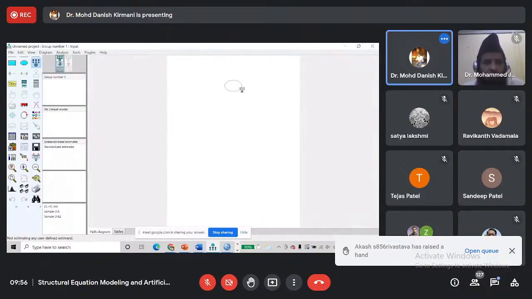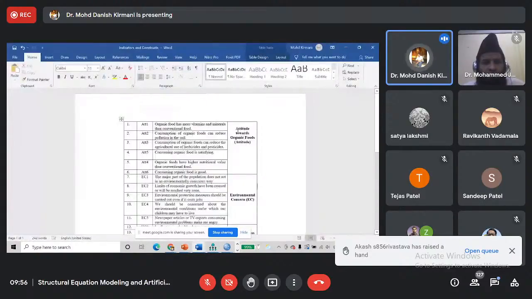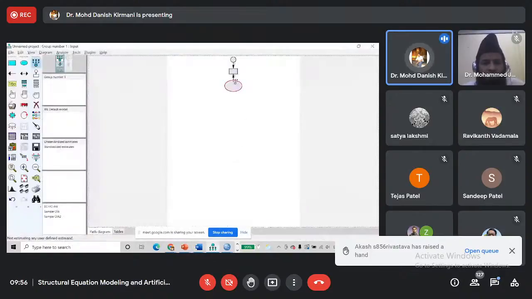This circular part represents a latent variable, and suppose I am drawing for attitude towards organic food. It has 6 indicators, so I will click here 6 times. Each time I click, I add an indicator. So once I click, I have 1 indicator, second, third, fourth, fifth, and sixth.